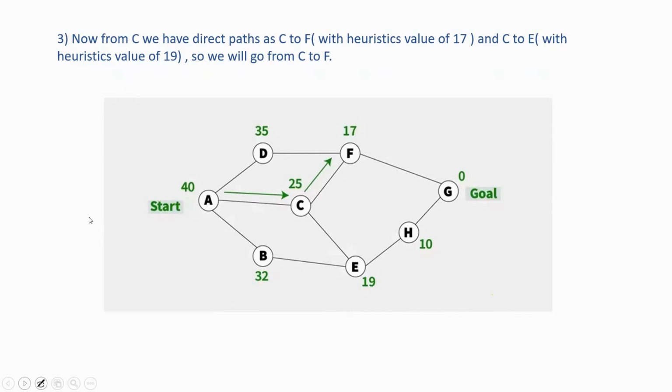So here also it starts with the same process. For C, we have f of C, right?